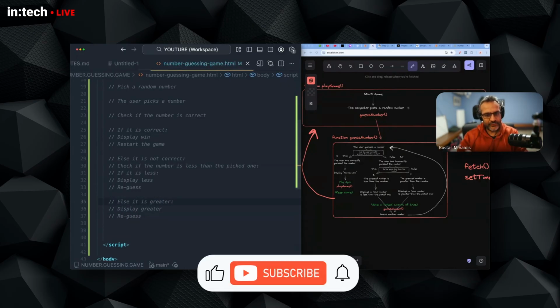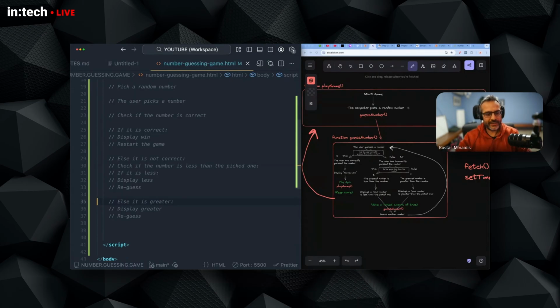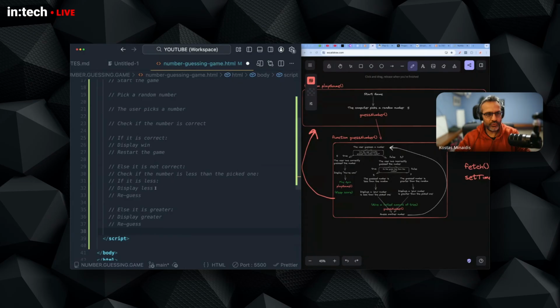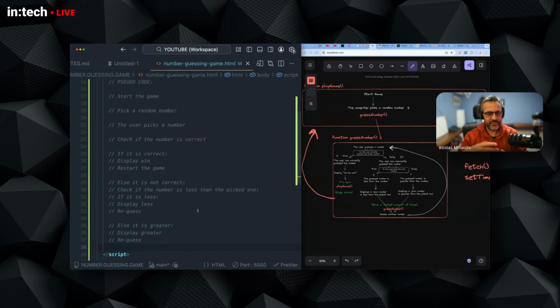I laid out the logic as comments and as pseudocode, and now I can take a look, see whether my logic is correct, if I'm missing something, if I need to add something, and then you start implementing the code. So start by thinking, planning, designing, graphing, then move into the pseudocode area, sketch out inside your HTML or inside your JavaScript files the logic, and then we start implementing the code.